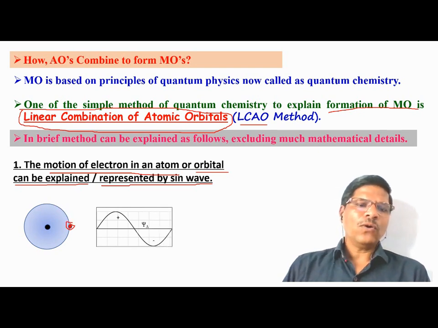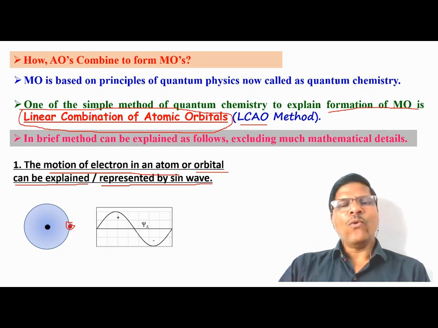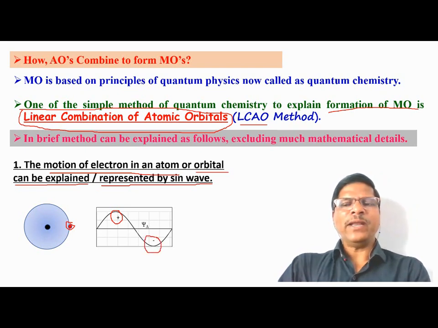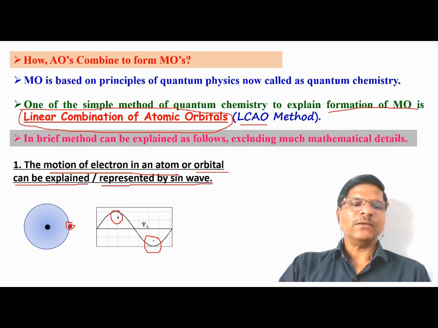Okay, so when an electron moves around the nucleus, we get the sine wave, and this is due to the motion of the electron. If you see the sine wave, this is the positive wave function of the sine wave, and this is the negative function of the sine wave. So the sine wave has a negative function and a positive wave function.